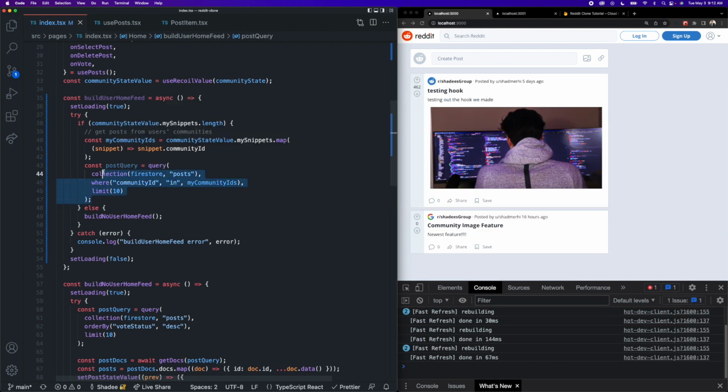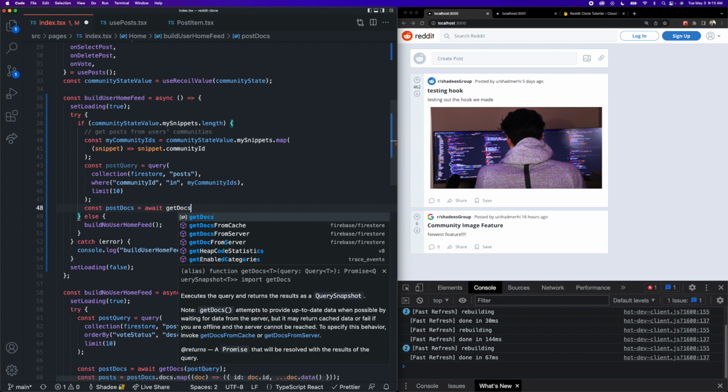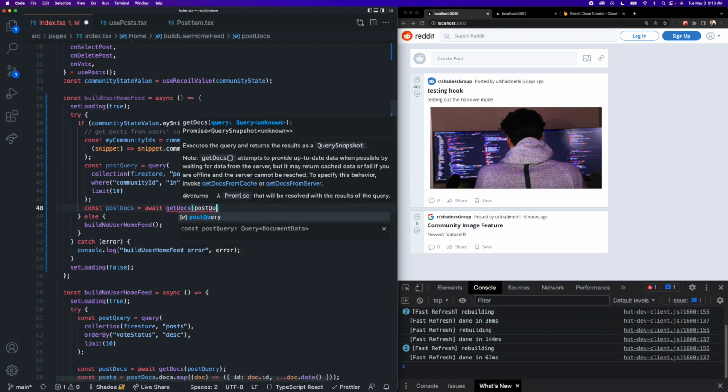And again, this is a very simple query to build out the user home feed. A really good thing you could build on top of this app would be to make the actual feed functions a lot more sophisticated. This works though for the purpose of this demo. Then we can actually fetch these documents from Firestore. So we can say const post docs is equal to await get docs and pass it our post query.